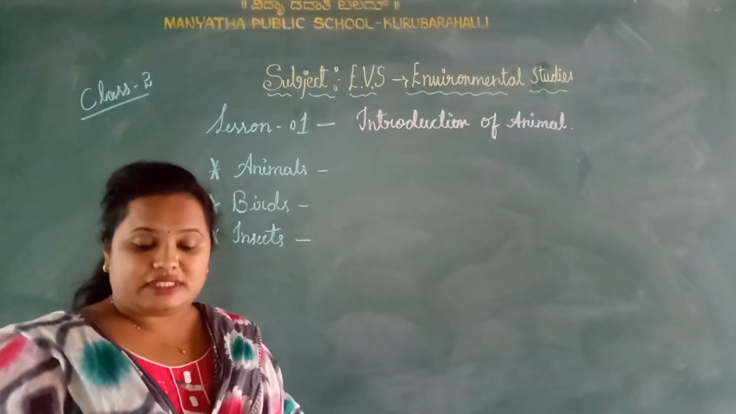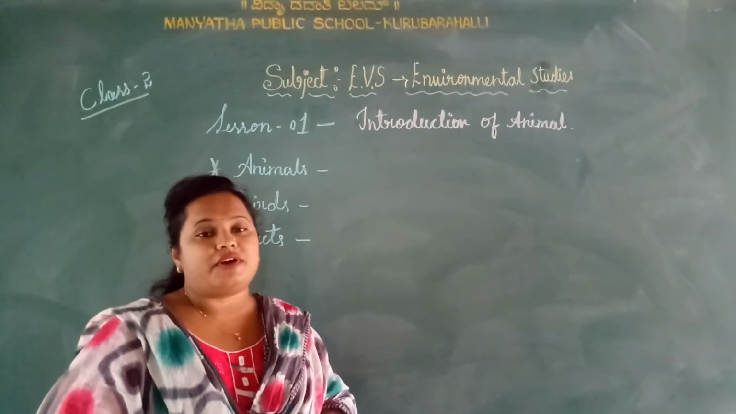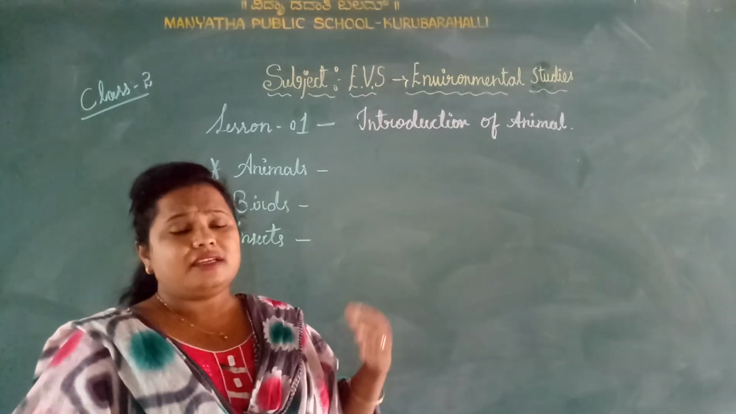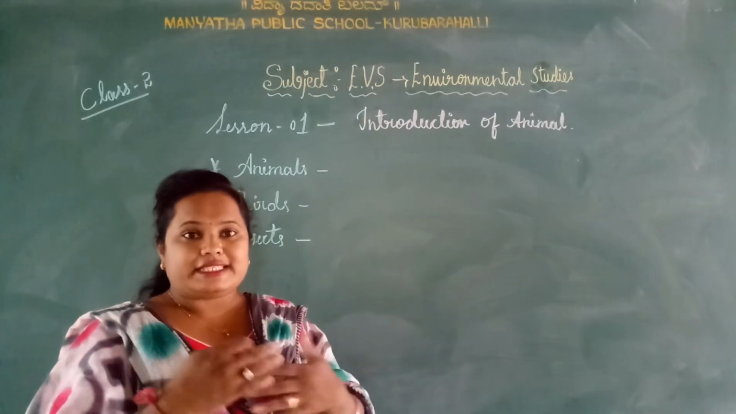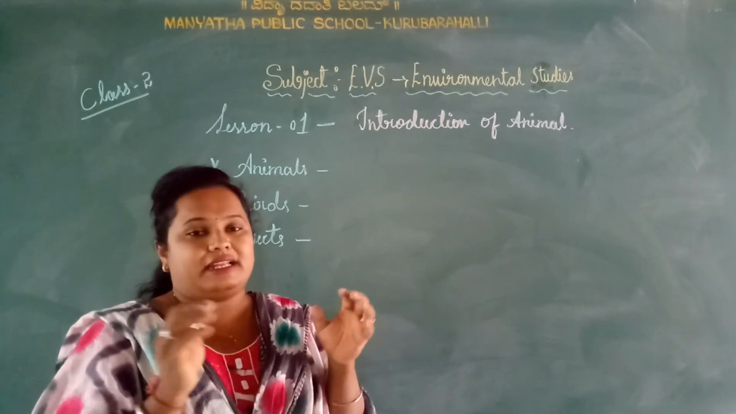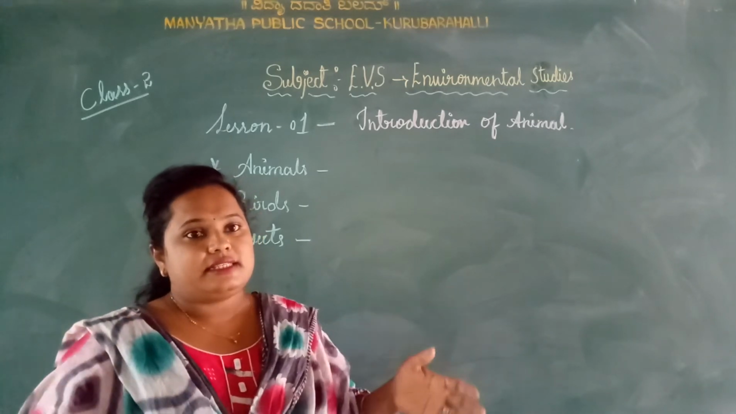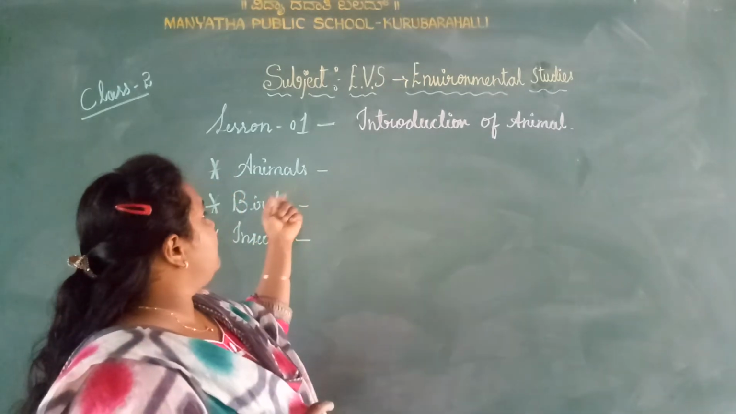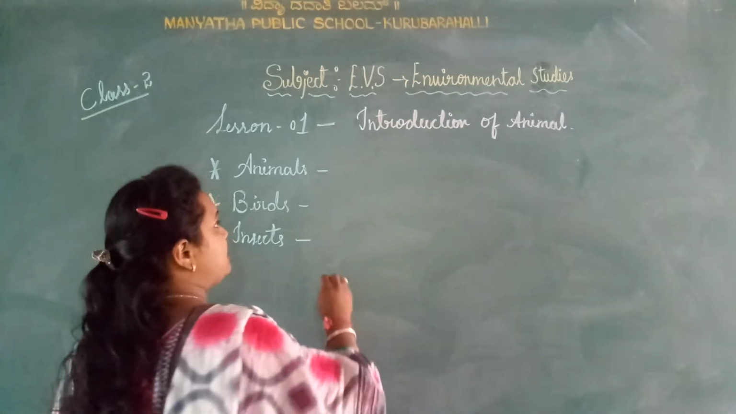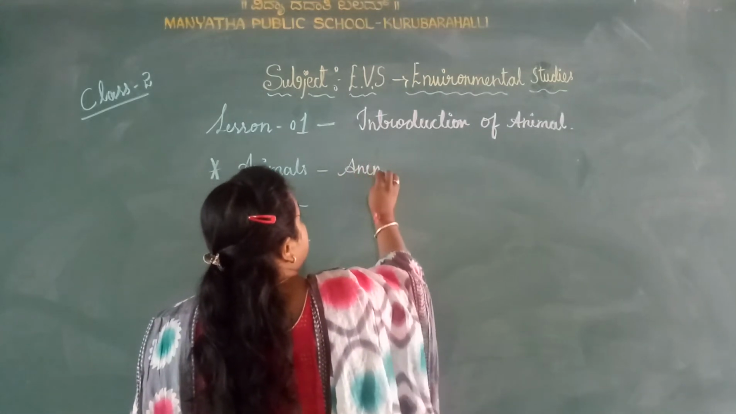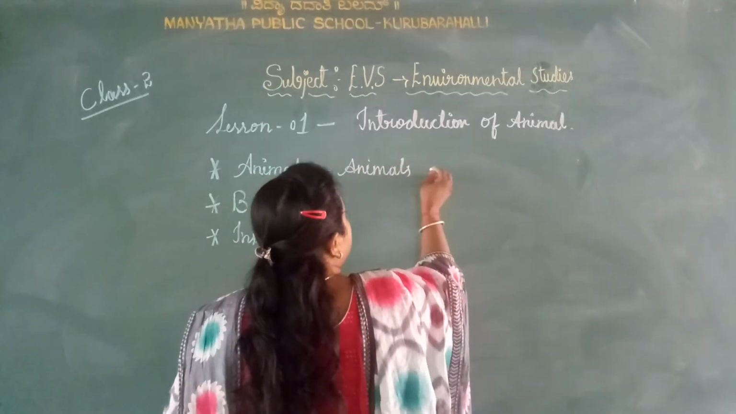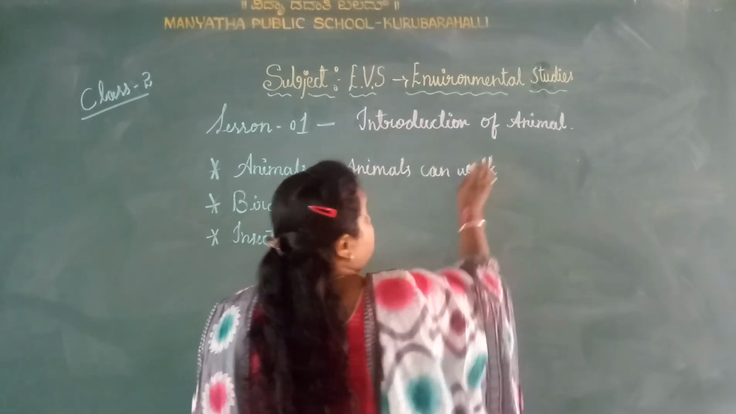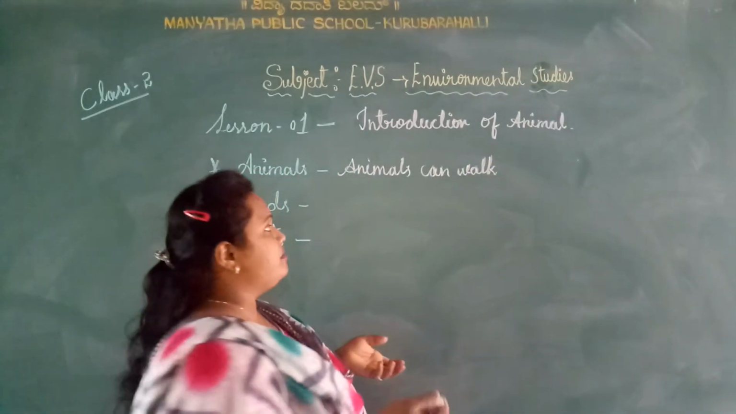In this, see, human is also one kind of animal. But we are not the same as other animals. A little bit of similarity is there, but not too equal. Here, animals can walk by their limbs.